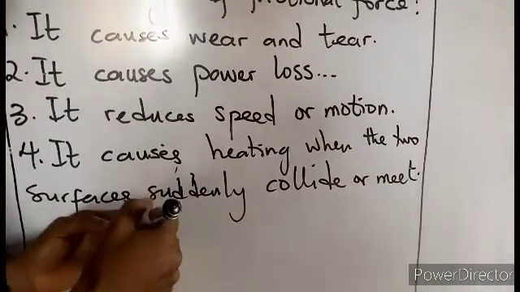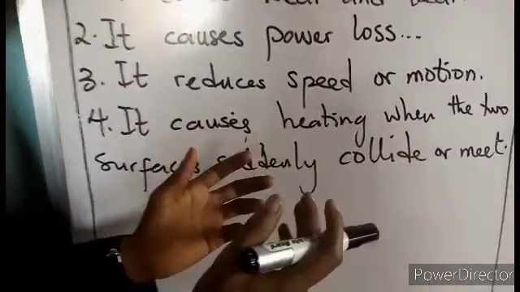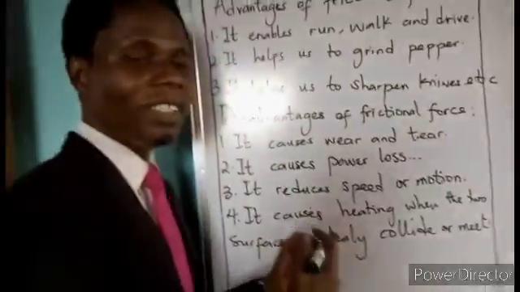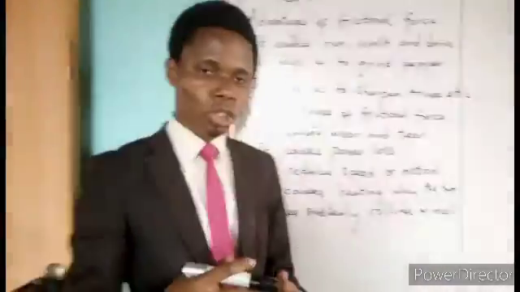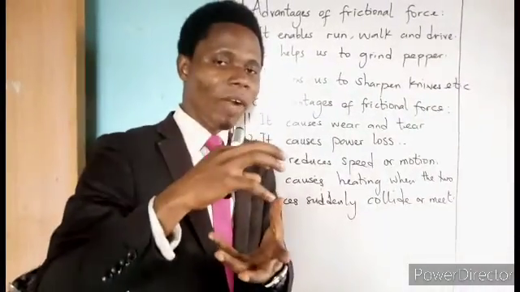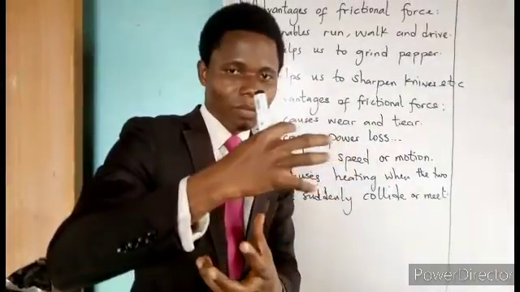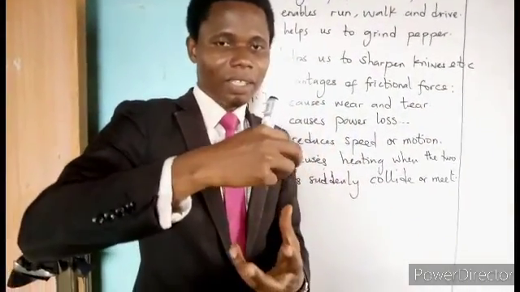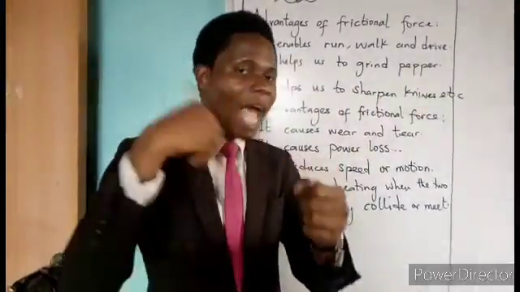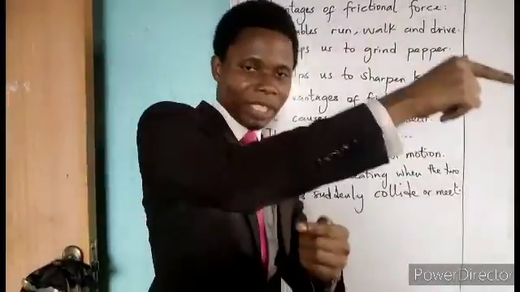Now, this is a very good example. I was still going to use a moving car. When a car is in motion, you will see that sometimes the brake is lost, and there is a force from the brake to the steering, and the steering is trying to maintain its stand and it could not, it will eventually hit something.